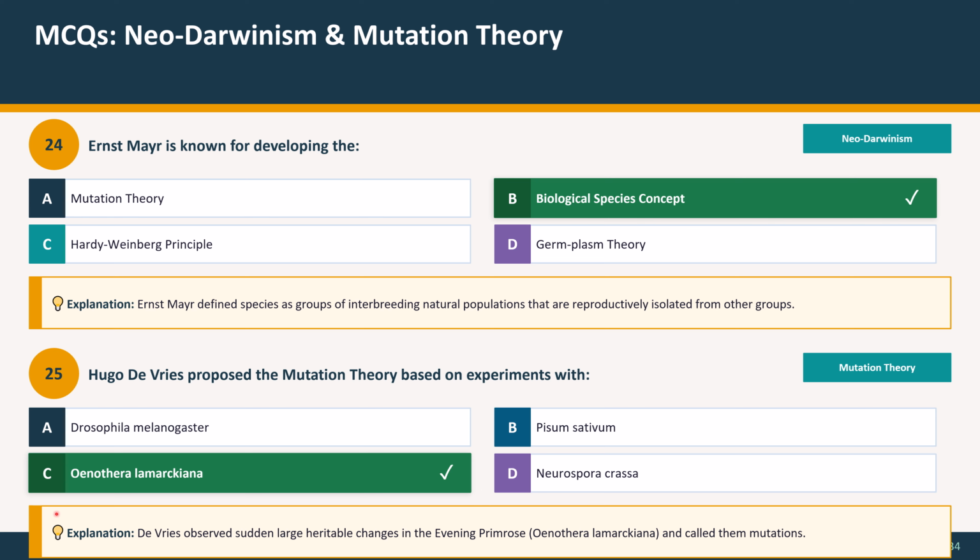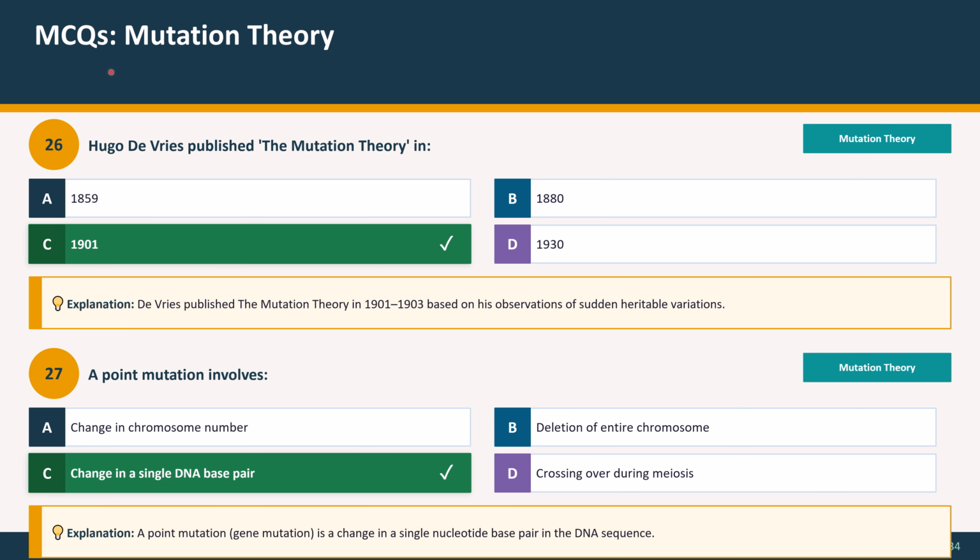And the correct option is option C, Oenothera lamarckiana. Explanation: De Vries observed sudden large heritable changes in the evening primrose, Oenothera lamarckiana, and called them mutations. These MCQs are about mutation theory.